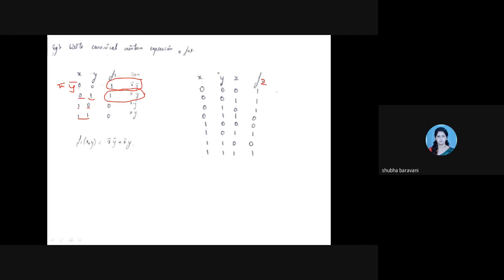Does anyone need an explanation for this? Is this to be explained? You can unmute and answer. Is this to be explained? No, ma'am. Okay. Prajwal, you have done this? Yes, ma'am. You are getting the answer? Yes, ma'am. Okay.